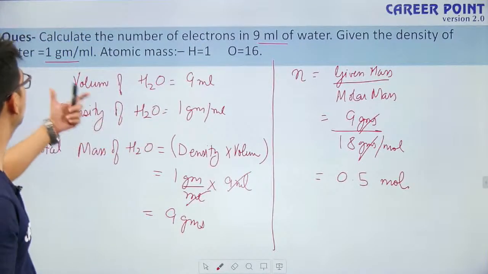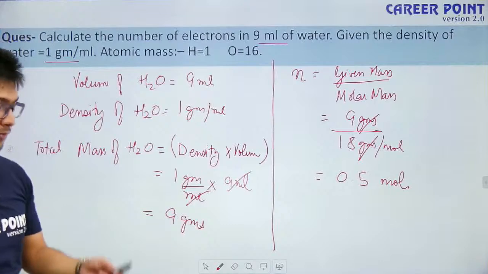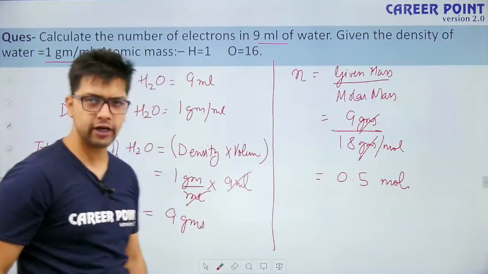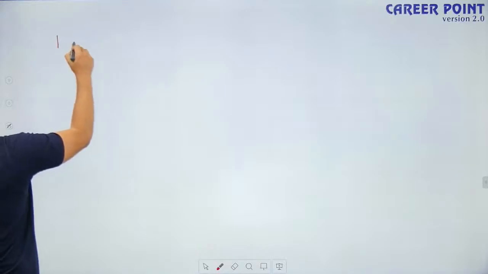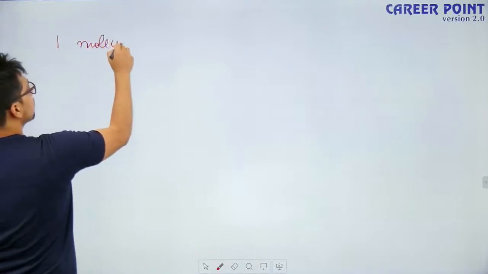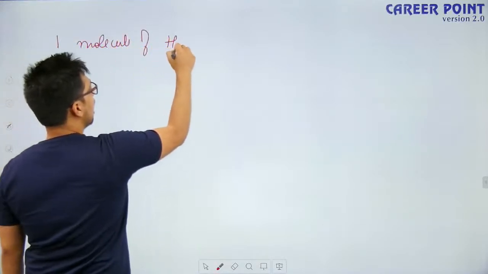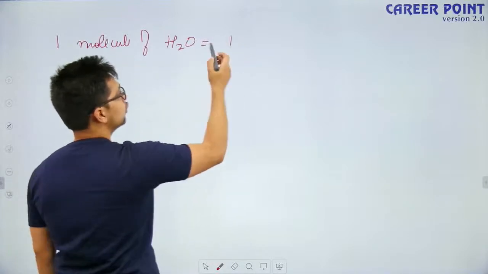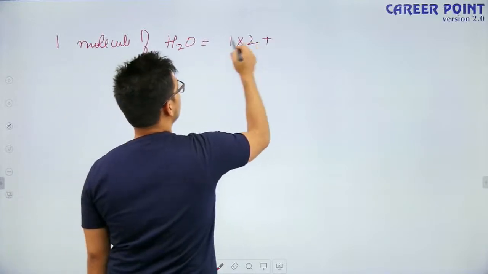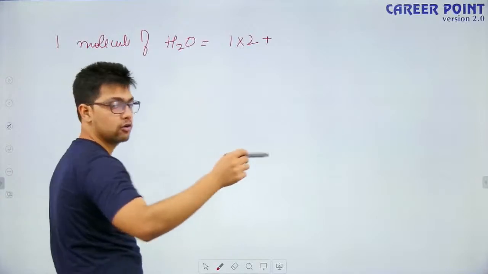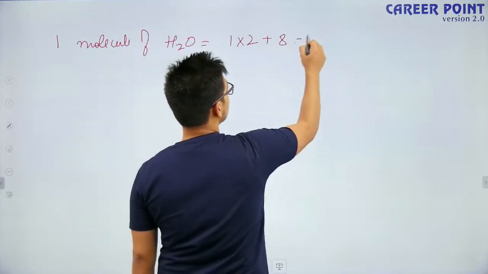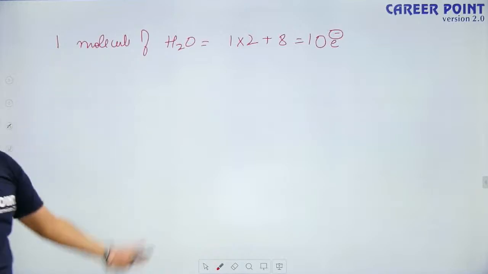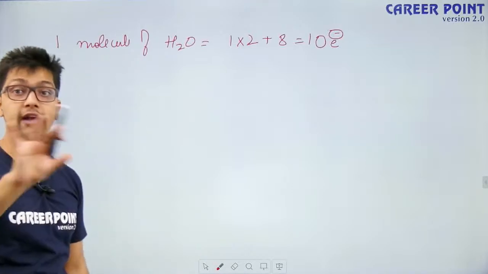So what we have to find? We have to find the number of electrons. So for this, we have to look at how many electrons one molecule of water has. If I am talking about one molecule of water, how many electrons do I have? I have 1 in a hydrogen and 2 hydrogens are there, so 1 into 2, plus in oxygen there are 8 electrons, so this will be plus 8. So total 10 electrons are present in one molecule of water.